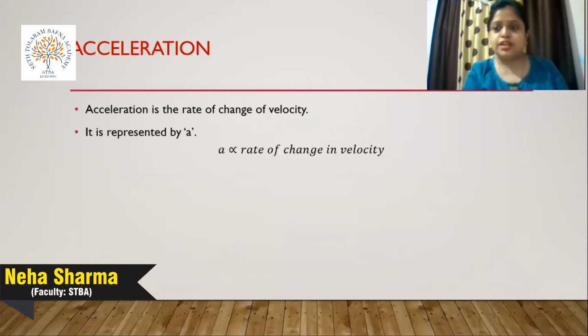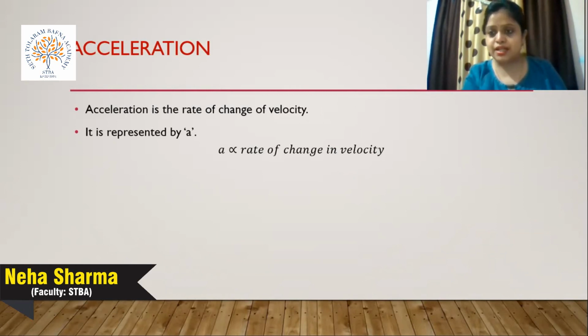One definition of acceleration is that it is the rate of change of velocity. As we discussed, velocity is displacement per unit time. Displacement is related to both magnitude and direction, so it is a vector quantity. Velocity is a vector quantity. Whenever there is a change in these two parameters, magnitude and direction, acceleration exists. So whenever there is a change in velocity, acceleration exists.